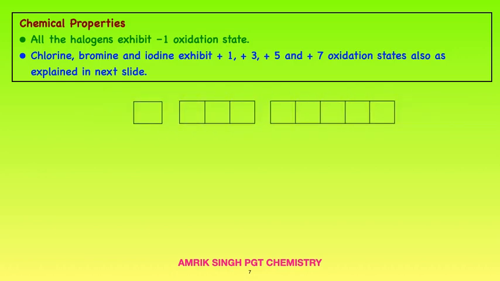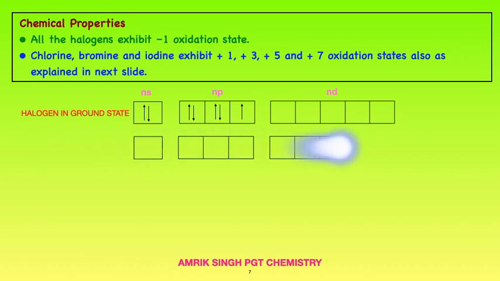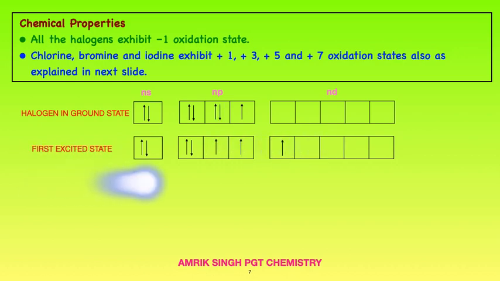Let's see. I have these ns, np, and nd in the halogen electronic configuration. Outer is ns2 np5. In the ground state, and in the first excited state, one electron will be excited to d. The blinking electron is excited to d, in the first excited state.